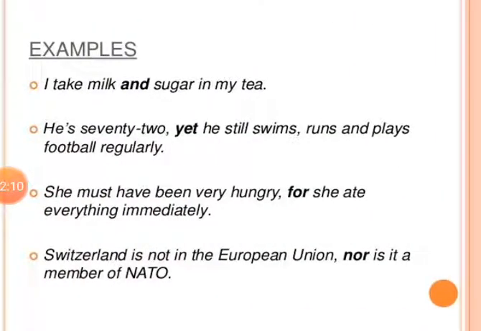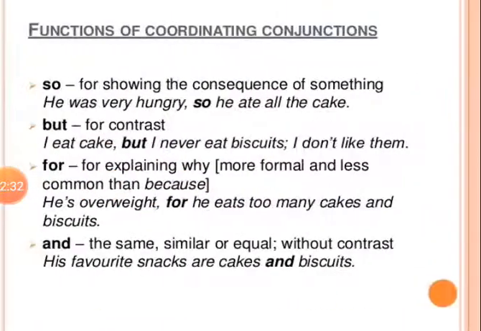More examples are given to you. You can go through these examples. I take milk and sugar in my tea. Both are important ingredients of tea. He is 72, yet he still swims. The importance of his age as well as his quality is given. She must have been very hungry, for she ate everything immediately. So this way you must use coordinating conjunctions.